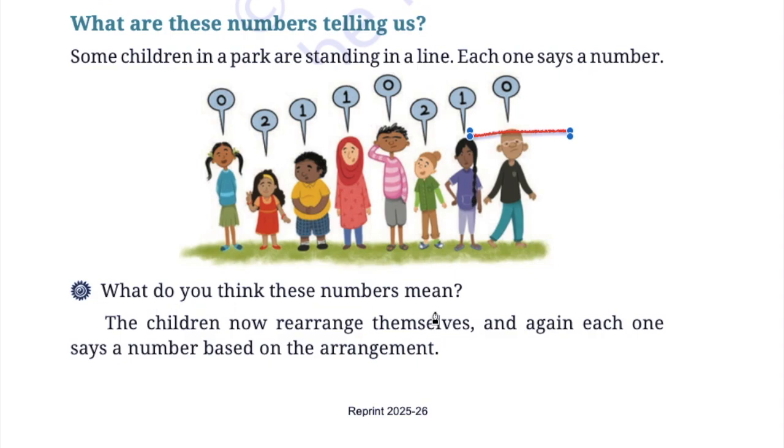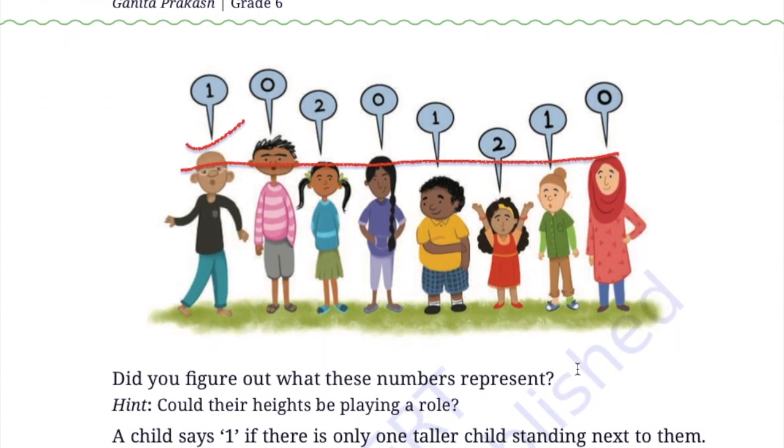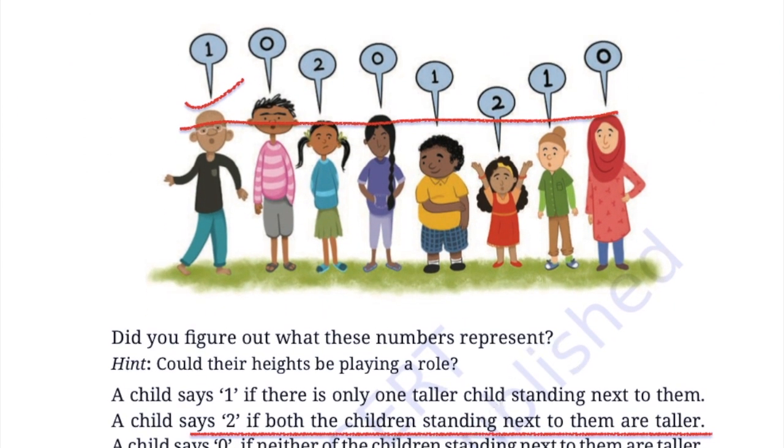So what do you think these numbers mean? These numbers are telling about the number of kids on the right hand side and left hand side who are taller in height. Okay. Now these children are rearranged and they are also saying one number each. What are these numbers representing? This boy is saying 1, because one is taller in height. He is saying 0 because both left and right are smaller. I hope you understood now. She is saying 2, you understood, both the kids are taller in height.